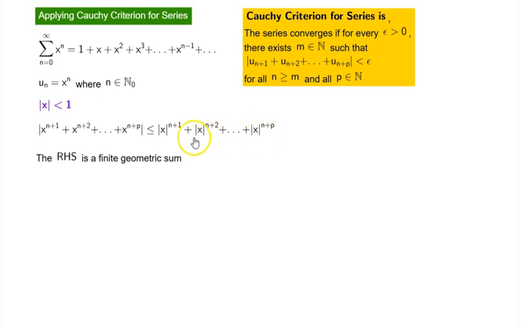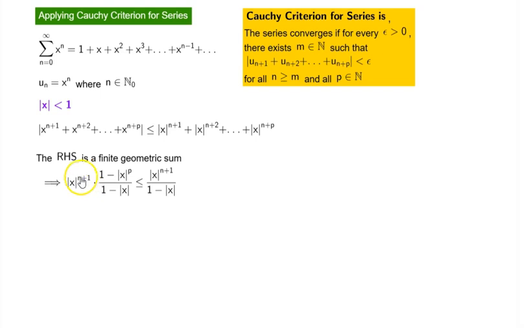Now the RHS is a finite geometric sum, and we know the formula for a finite geometric sum. So this implies the absolute value of x to the power of n plus 1 times 1 minus the absolute value of x to the power of p, divided by 1 minus the absolute value of x. What is this?